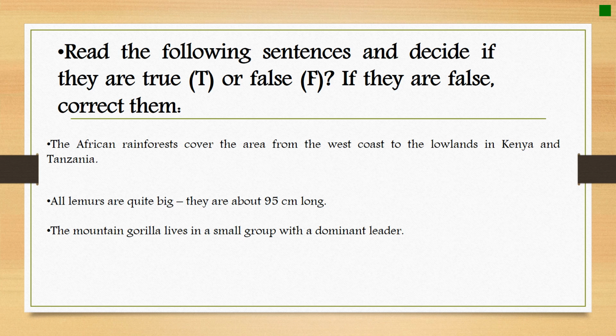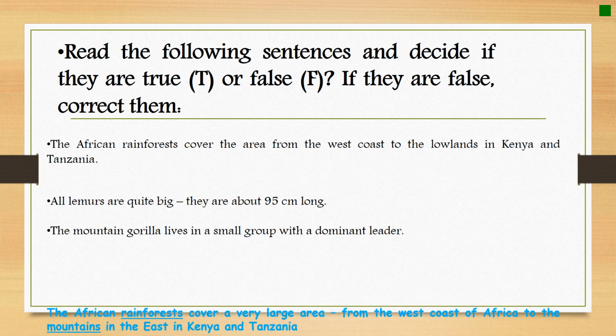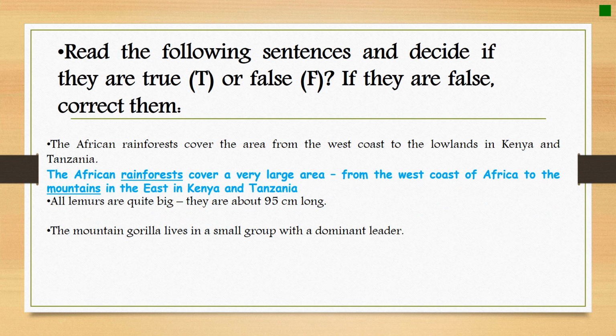The second question is telling us, read the following sentences and decide if they are true or false. If they are false, we have to correct them. The first sentence is that the African rainforests cover the area from the west coast to the lowlands in Kenya and Tanzania. If we go back to the text, we can see that this is a wrong answer. The rainforests cover a very large area from the west coast of Africa to the mountains, not to the lowlands of Kenya.